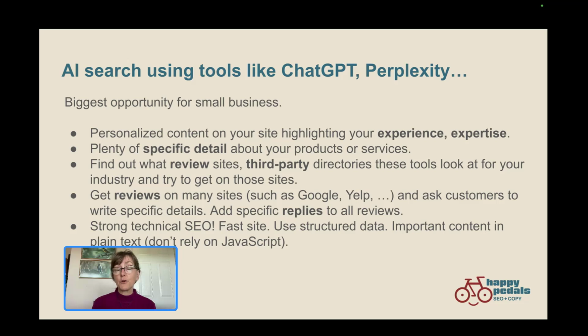As you probably know, it's very easy now to churn out very generic, vanilla AI-generated content about anything and everything. But if you are explaining what's special about you, what you've done in your business, what you've seen in your business, how you are training to be better in your business, this is all going to help to get you mentioned in AI results. You want to have plenty of specific detail about your products or services.